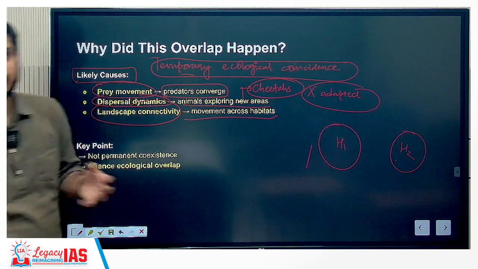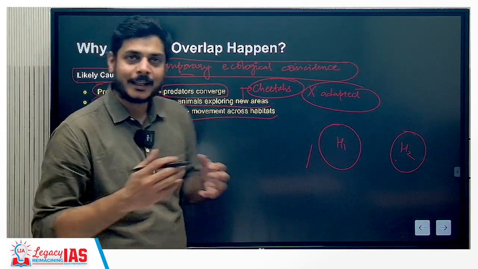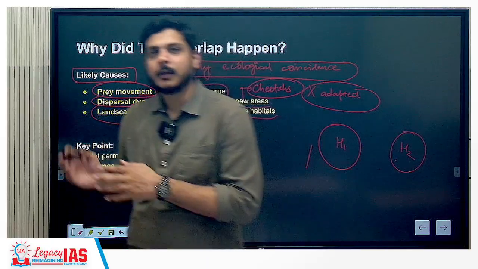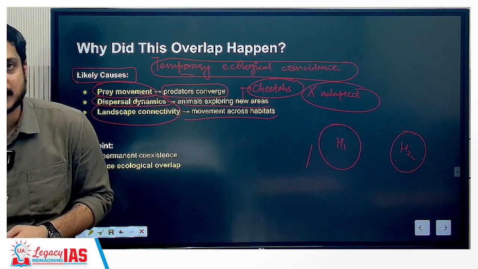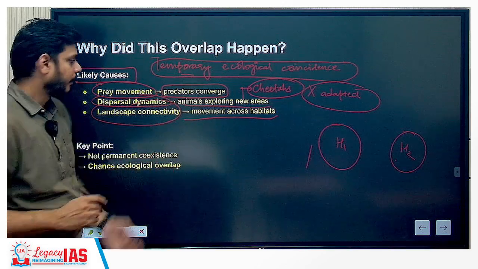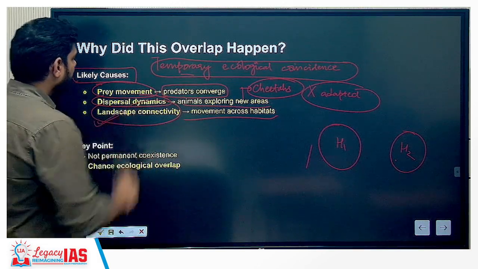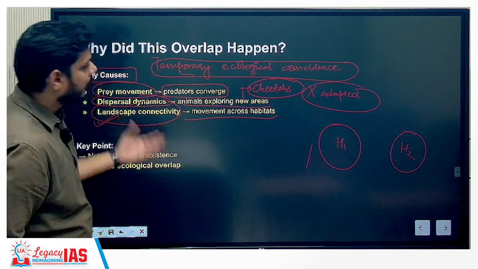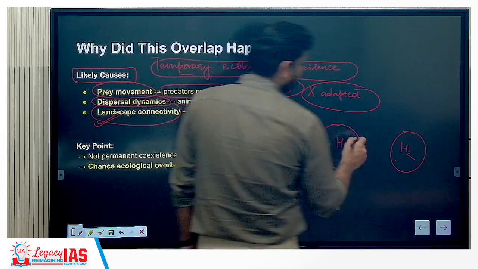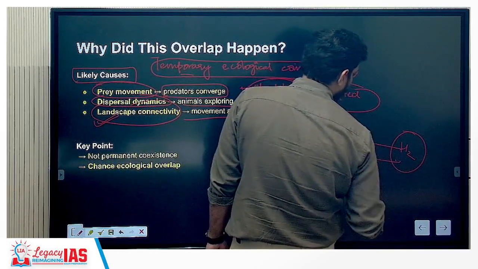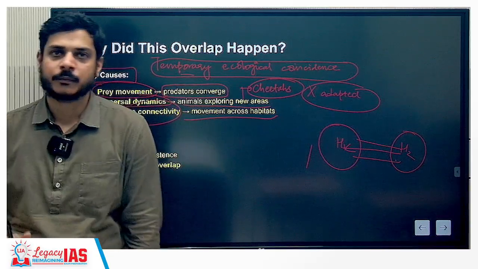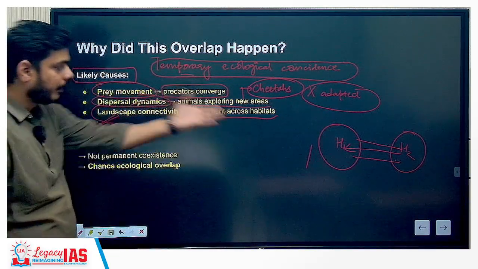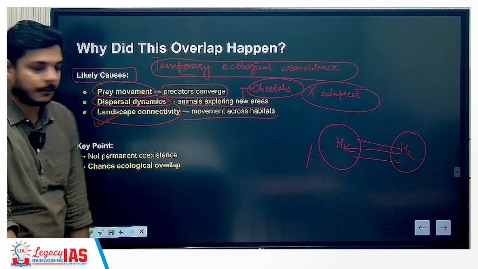It may be human wildlife conflict. It might be conflict with respect to collision with trains. There might be electrical fences. All of such kinds of issues are there. So it is also talking about the likely cause being landscape connectivity. This connectivity is there, and therefore they are able to reach the other habitats also. They are exploring those new areas and those new habitats as well.